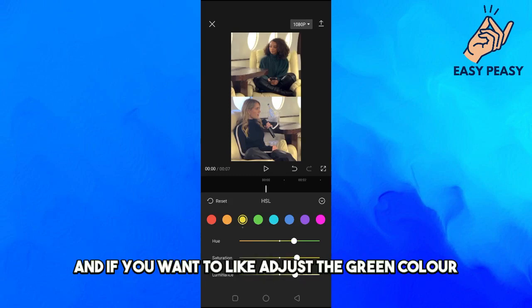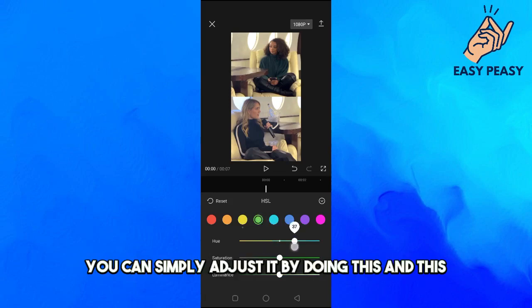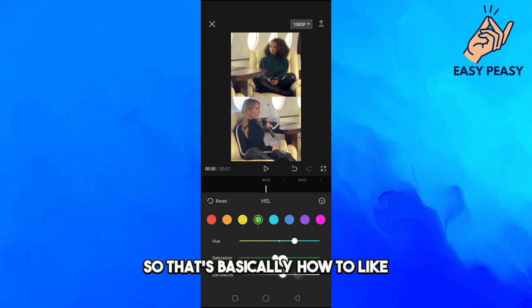And if you want to adjust the green color in this video, you can simply adjust it by doing this and this. So that's basically how to adjust the HSL in CapCut.